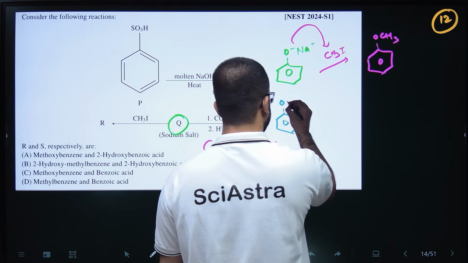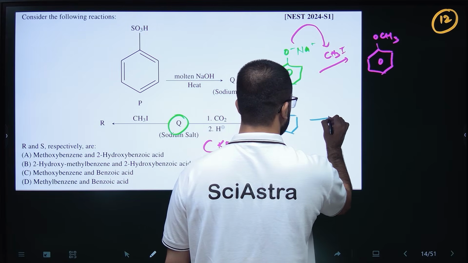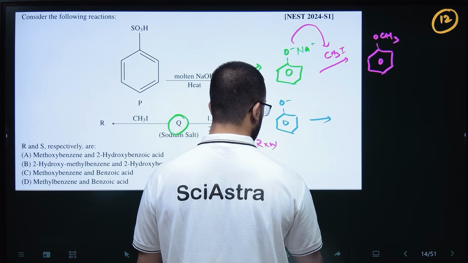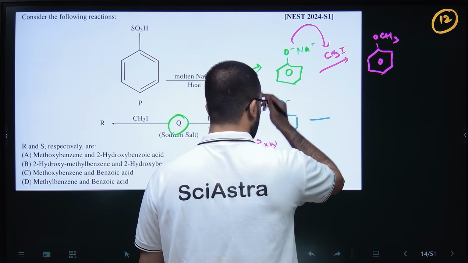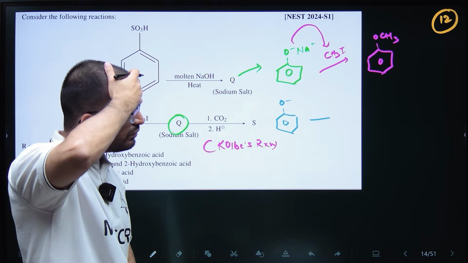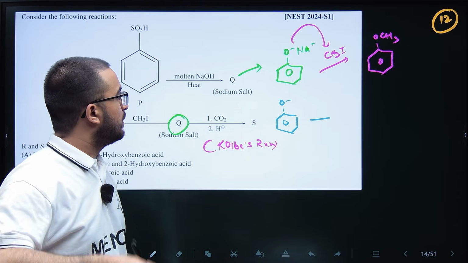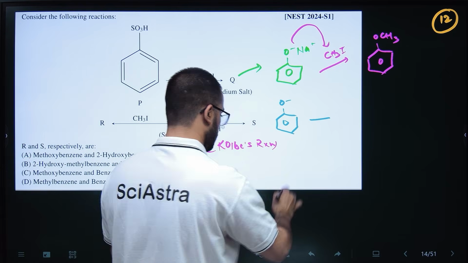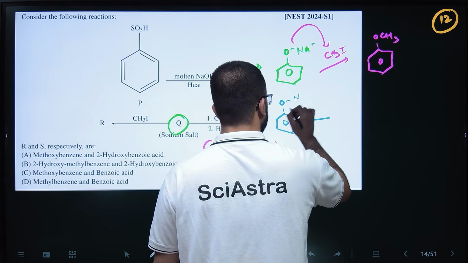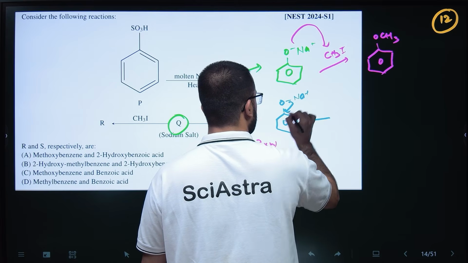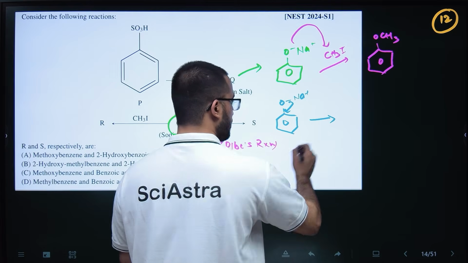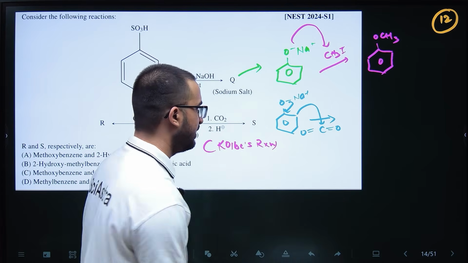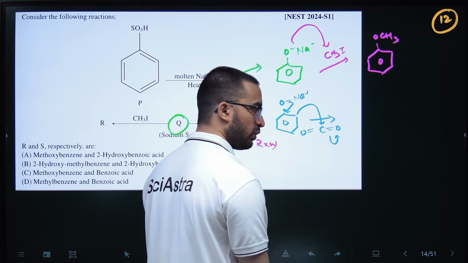So this O minus interacts with Na plus, and then it goes back through resonance, conjugation, and then attacks at the C double bond O of CO2, and this oxygen opens up.